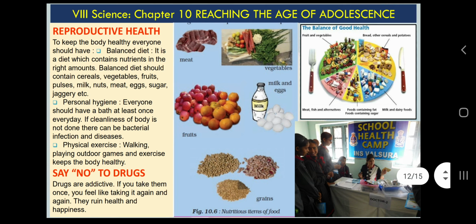Finally, reproductive health. As we have discussed so many things about puberty and adolescence, I am sure that we all know that there are so many bodily changes in our body. So we must be aware about our body. We must eat nutritious food, plus we must take care about our personal health and hygiene, plus emotional health and hygiene also. So we must surround ourselves with the people who are beneficial for our growth, for our intellectual growth. For example, teachers, parents, and some reliable friends, and of course books are the best friend of you.